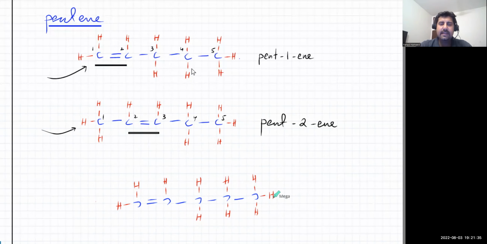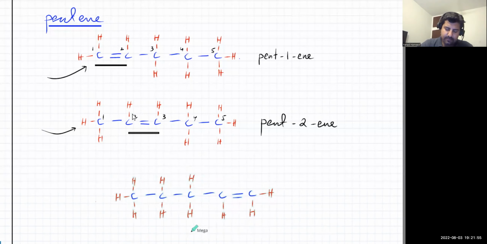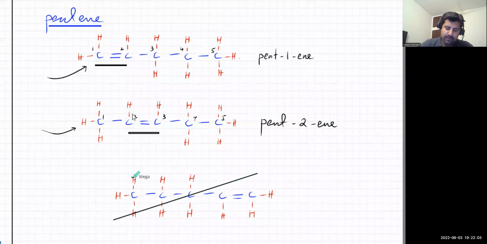So these two are exactly the same, which is why I did not shift the double bond further. If I shifted it here, it would mean the same thing. You just pick this up and put it the other way around. So this molecule over here is not a new molecule. This one is just a rotated version.